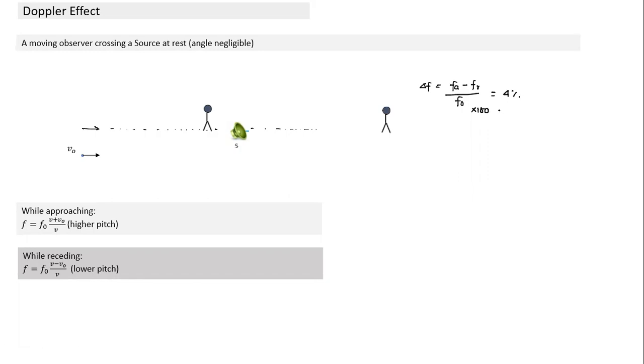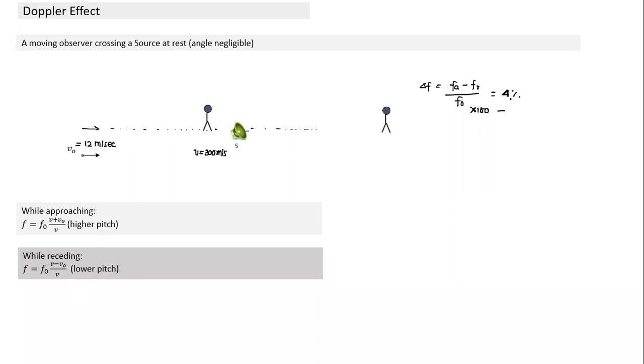Some of you raised your hand. Shreya, can you tell me what this implies, if the change in frequency is 4%? Velocity also changes by 4%. So if the speed of sound is 300 meter per second, does it imply that the velocity of the observer, V naught, is also 4% of 300, which is 12 meter per second? Is that what it implies?